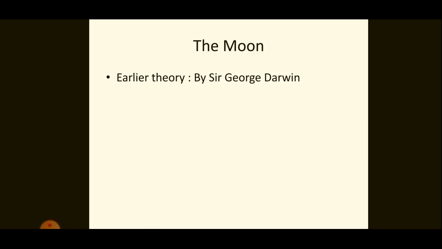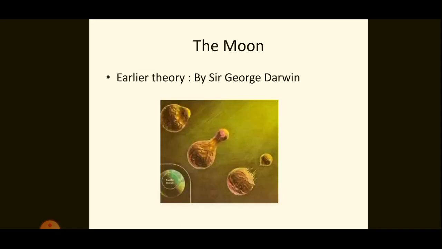Next is about the formation of moon. One of the earlier theories about the formation of moon was made by Sir George Darwin. He suggested that the earth and the moon were a single body like this. Then as it rotated, it became dumbbell shaped like this. So initially earth and moon were a single body, and as it rotated, it got converted into dumbbell shaped, and eventually it broke into earth and the moon.